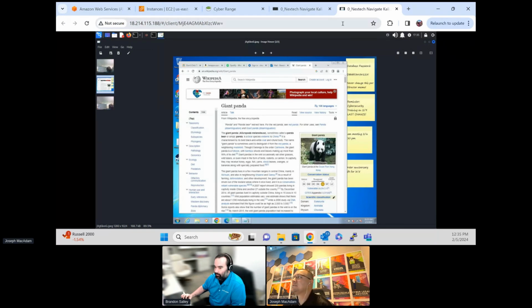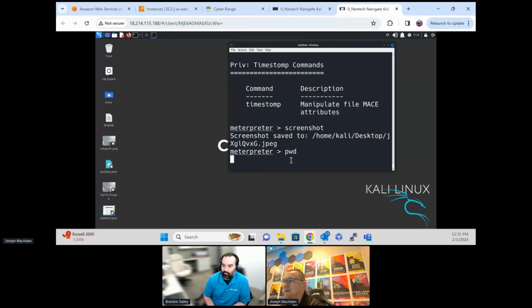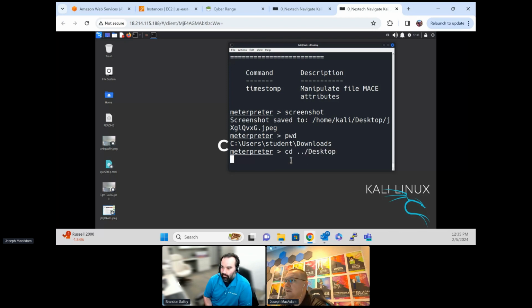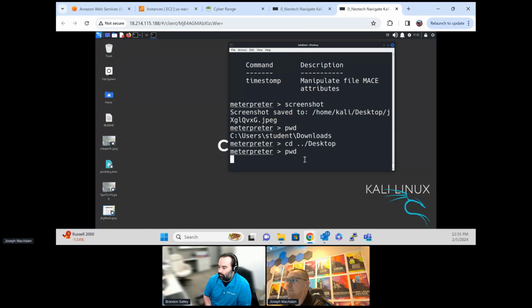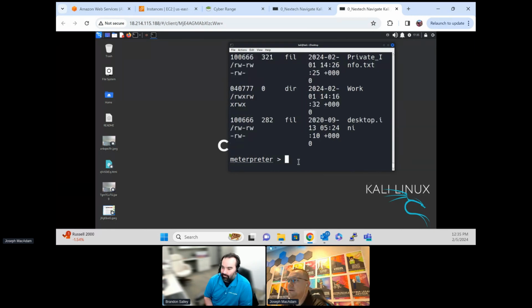Let's see what that file is. Let's see if we can find what that file is. So on his desktop, let me see here. Where am I working out of? Let's do a print working directory. So I'm in the downloads. I want to get to the desktop. So that's going to be a cd .. and then cd Desktop. Now I'm working off the desktop. Yep. And so now I can do an ls.